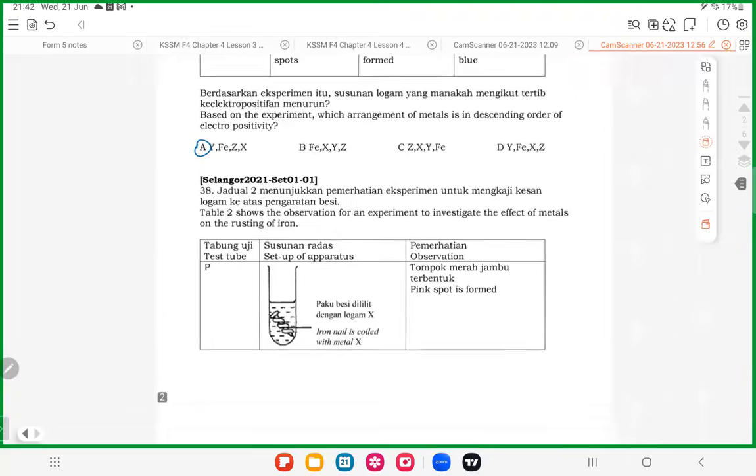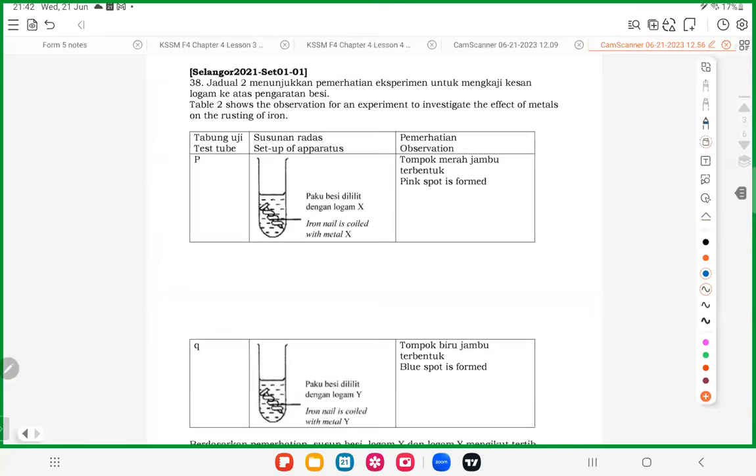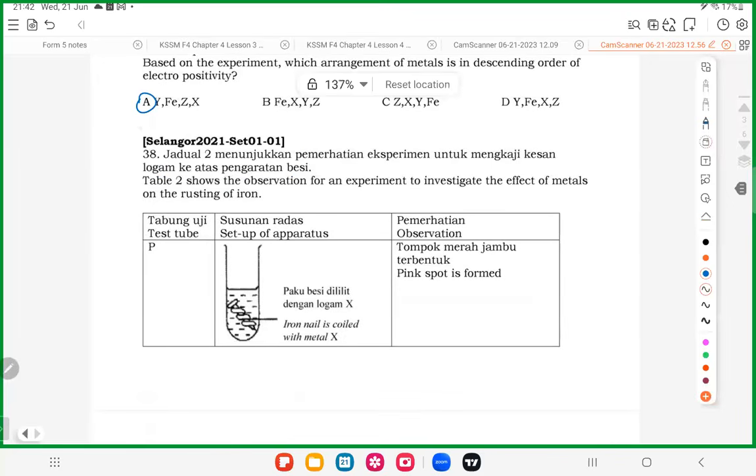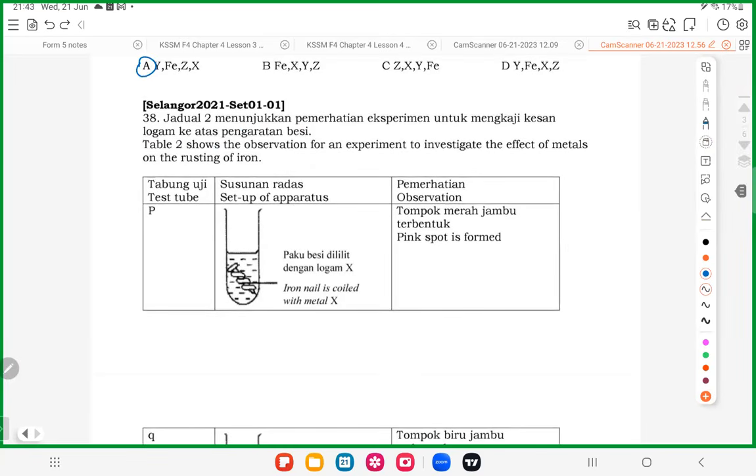Okay, one more thing here. This is a Selangor trial exam paper in the year 2021. Not SPM, sorry, trial exam paper 2021. Selangor has two sets of paper, set 1 and set 2, because they are scared of leaked questions. Selangor and Perak normally have 2 sets of paper. That's why some schools in Selangor have set 1, some schools have set 2, a different one. So anyway, let's look at it.